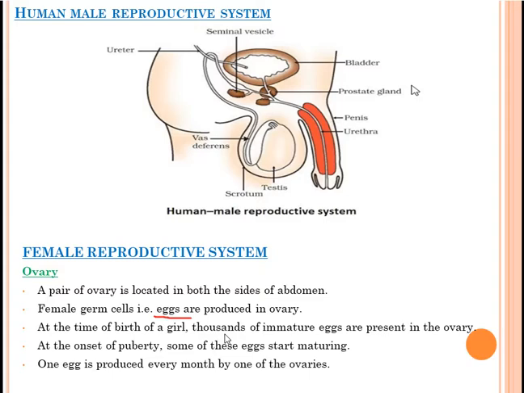When the girl comes to the age of puberty, when the changes occur in her body, that time the eggs will start maturing. One egg is produced every month by one of the ovaries. Every month, what will happen? The ovary will produce one egg every month, so that egg can be fertilized.